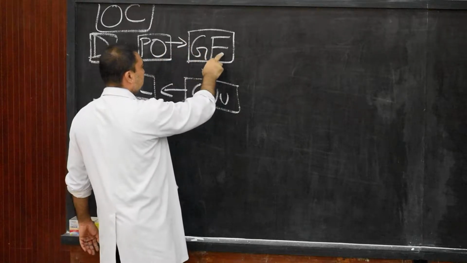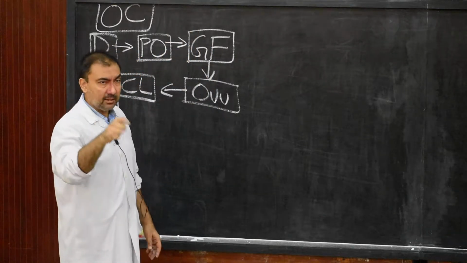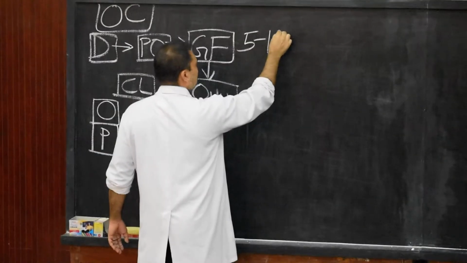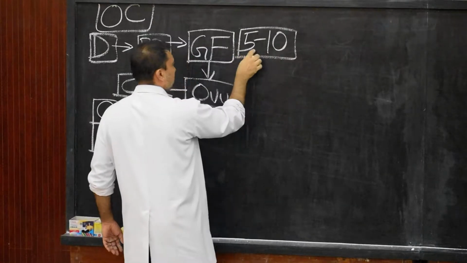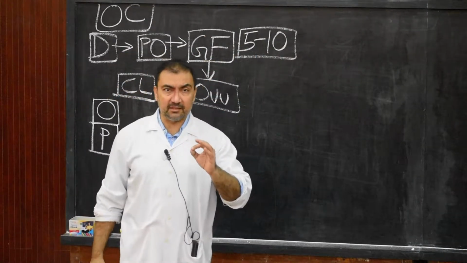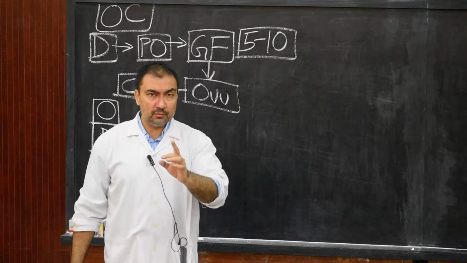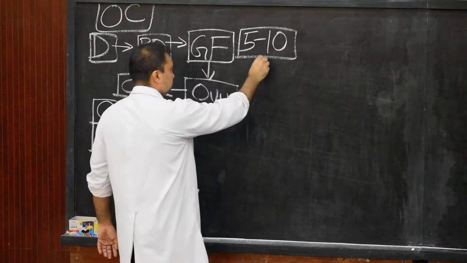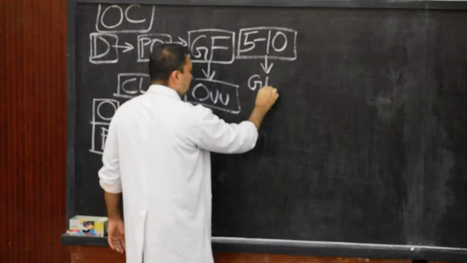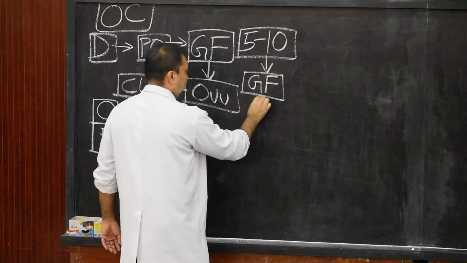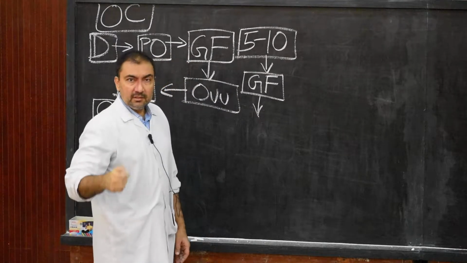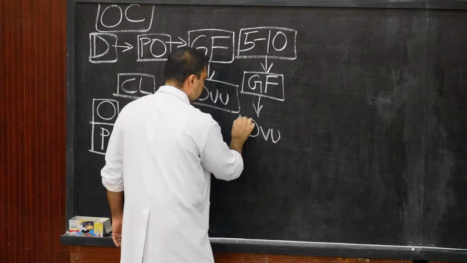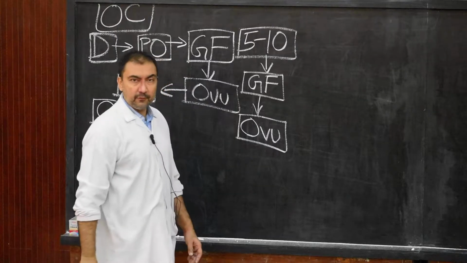So primordial follicles will mature into Graafian follicles. Please note down that there will be on an average 5 to 10 Graafian follicles which will mature in each menstrual cycle. Out of these 5 to 10 Graafian follicles, only one Graafian follicle will rupture, and as it ruptures, it will release secondary oocyte. So ovulation will take place from one Graafian follicle.